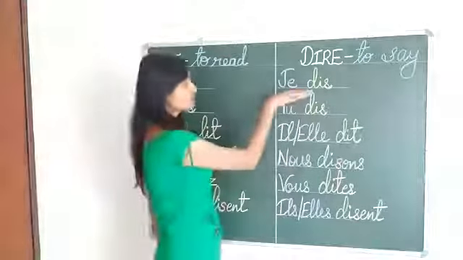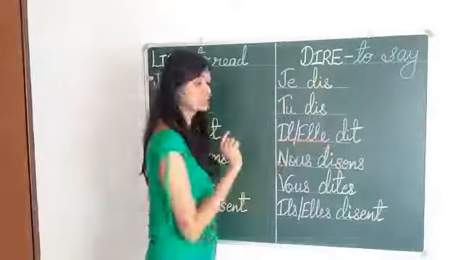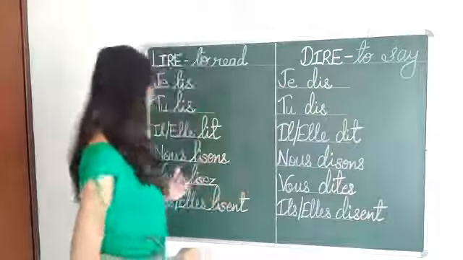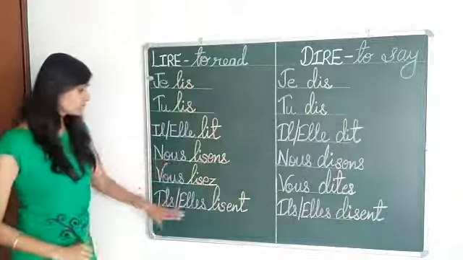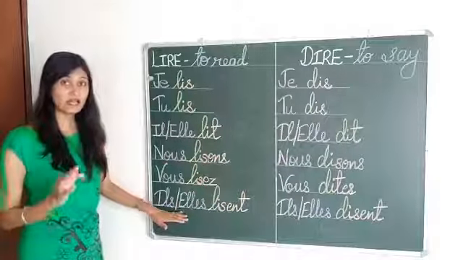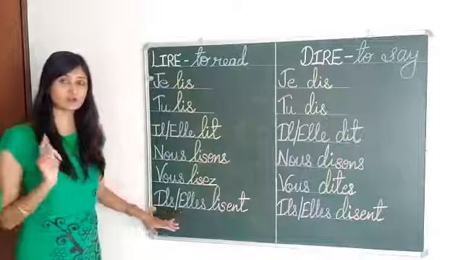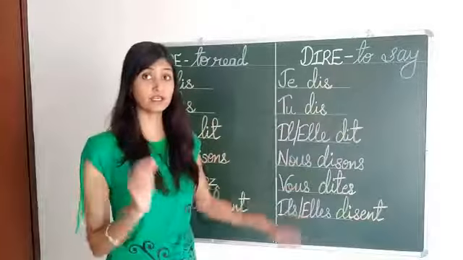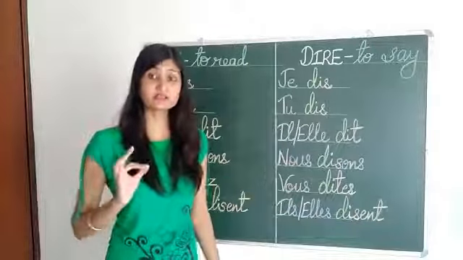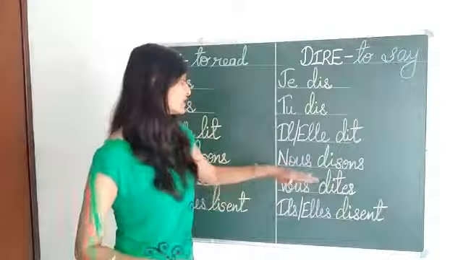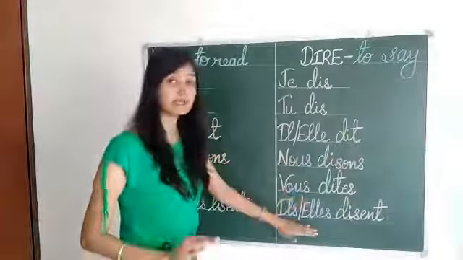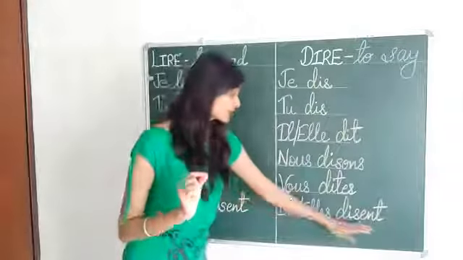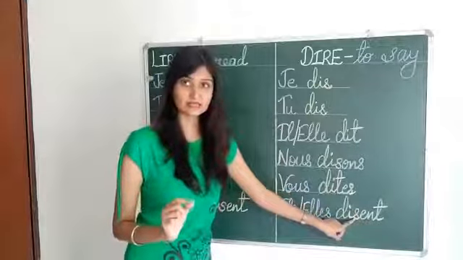Okay, so di I have written after each subject. After this, because in nous, vous and ils, I have taken one extra consonant for the pronunciation, that is s. But here in verb dire, the things are very different. Okay, in nous and ils, we are going to put the extra consonant s.